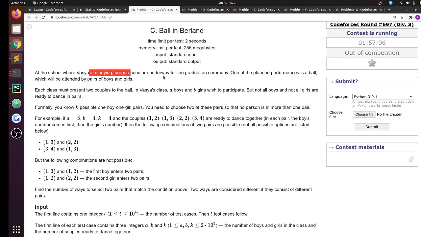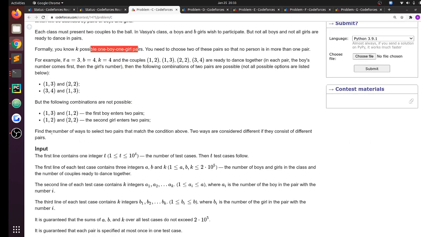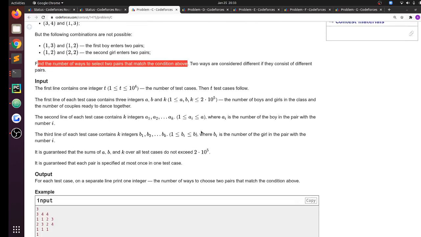So problem C. At the school where Vasya is studying, preparations are underway for the graduation ceremony. One of the planned performances is a ball, which will be attended by pairs of boys and girls. Each class must present two couples to the ball. In Vasya's class, A boys and B girls wish to participate, but not all boys and not all girls are ready to dance in pairs. Formally, you know K possible boy-girl pairs, and you need to choose two of these pairs so that no person is in more than one pair. Find the number of ways to select two pairs that match all of the conditions above.